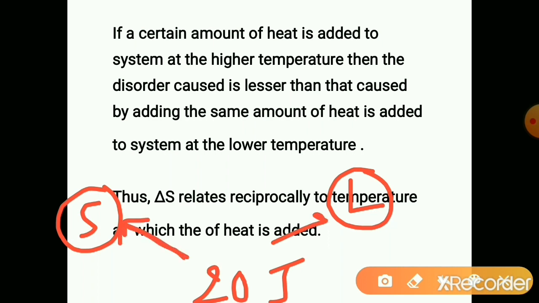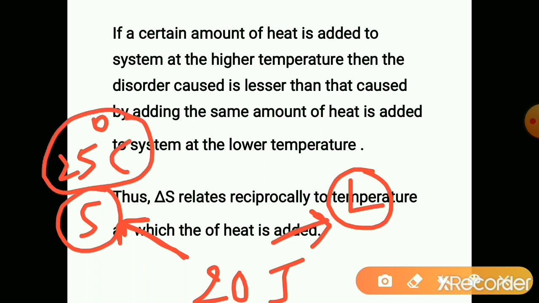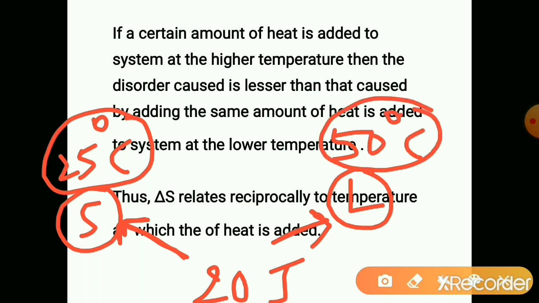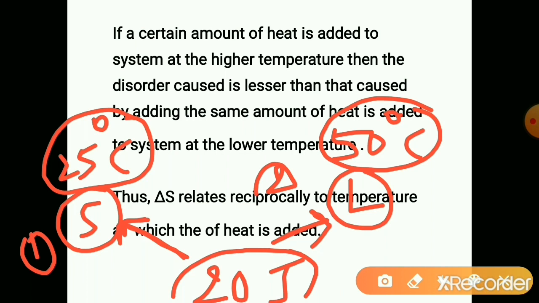But solid is at 25 degrees Celsius and liquid is at 50 degrees Celsius. Means the same amount of heat I am going to add in both the systems. This is the first system, this is the second system. First system is at lower temperature, second system is at higher temperature.